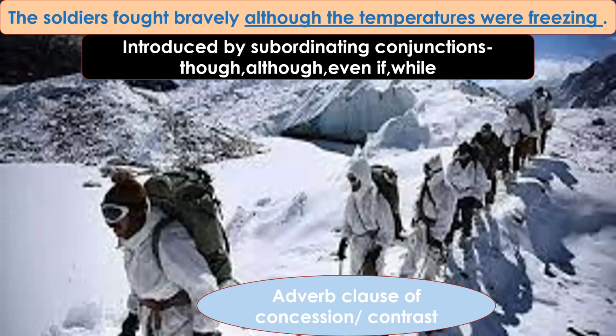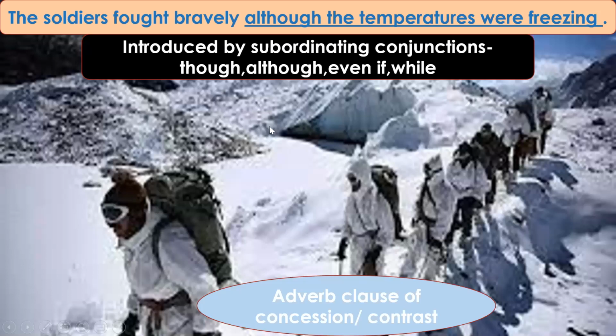Okay, so adverb clauses which begin with while, even if, although, and though are called adverb clauses of concession or adverb clauses of contrast. We can also write this sentence as, although the temperatures were freezing, comma, the soldiers fought bravely. I told you if the subordinate clause is there before the main clause, then there will be a comma.